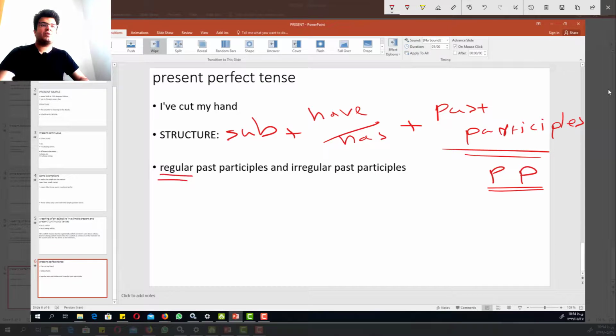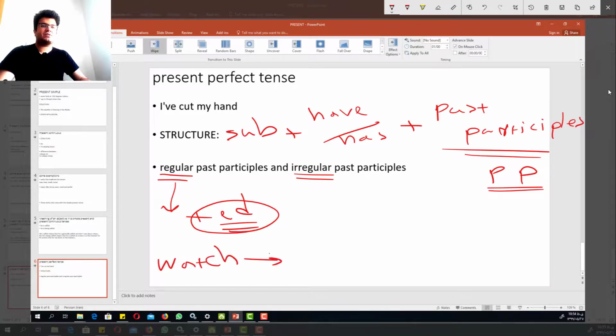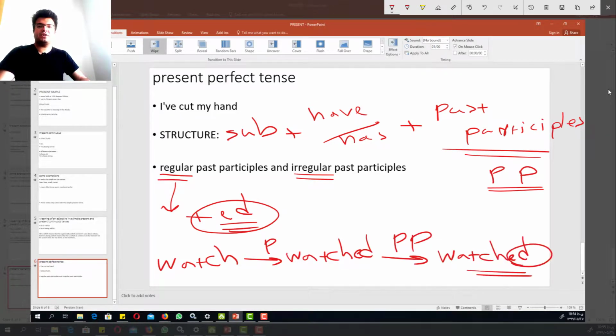There are two types of past participles, regular and irregular. For the regular ones, we don't need to memorize them, and by adding ed to the end of the verb, we get both the past and the past participle, the third form of the verb. For example, watch: the past form becomes watched, and the past participle becomes watched. As we can see, we just added ed at the end of the verb.